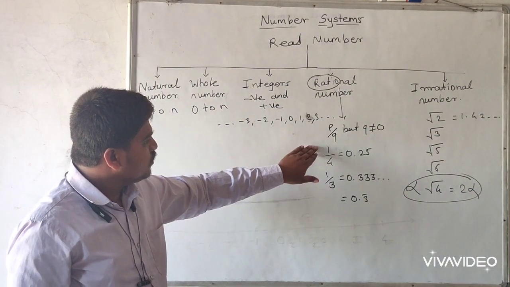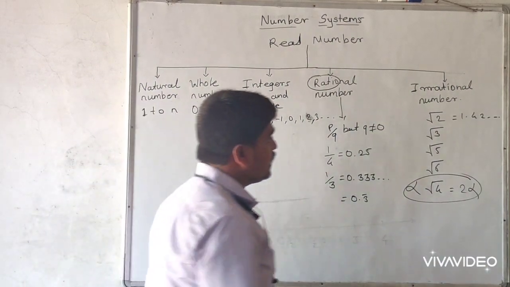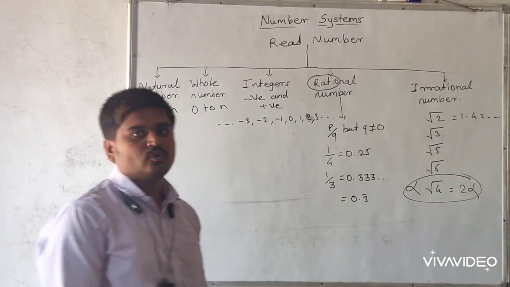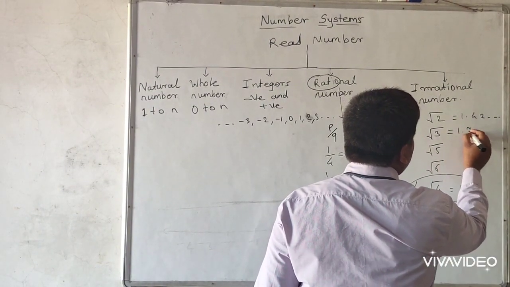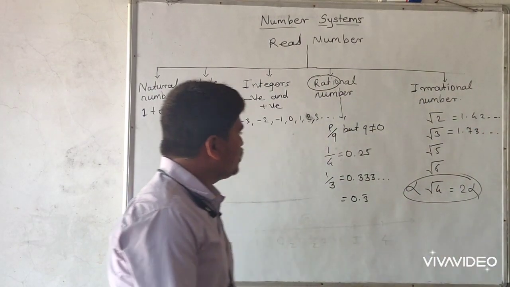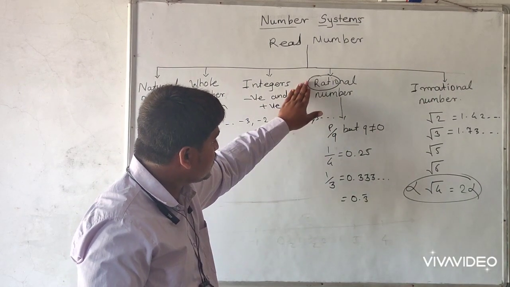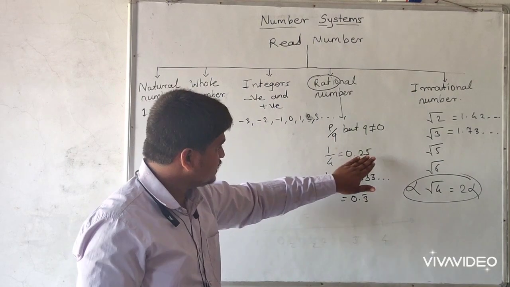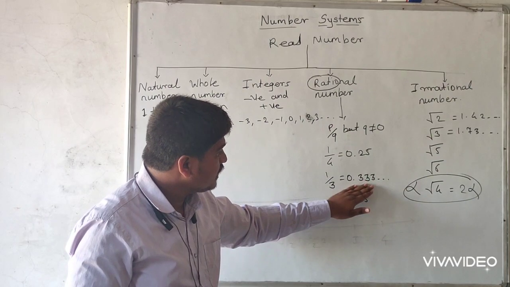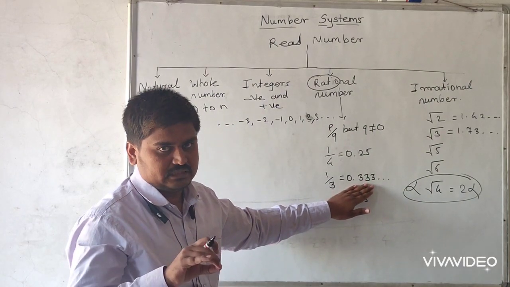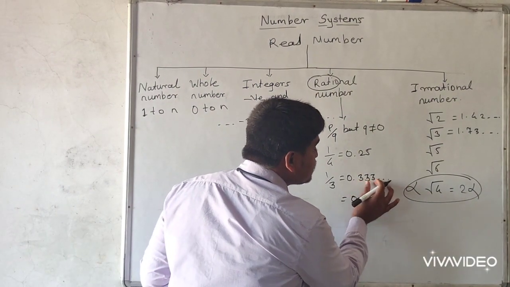So here 1/4 is equal to 0.25 and 1/3 is equal to 0.33 up to dash, and root 2 is equal to 1.42 up to dash. Simply, we can also write the root 3 value, that is 1.73 something like that. So the main difference between these two: the decimal expansion of a rational number is terminating, or the decimal expansion of a rational number is non-terminating repeating. For example, it is non-terminating here and 3 is a repeated digit here.